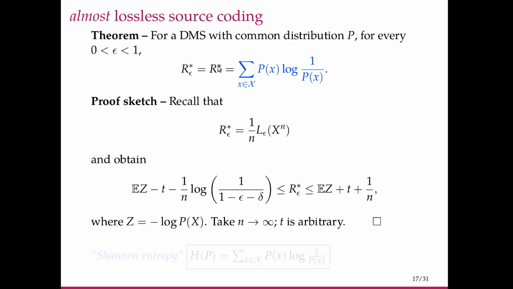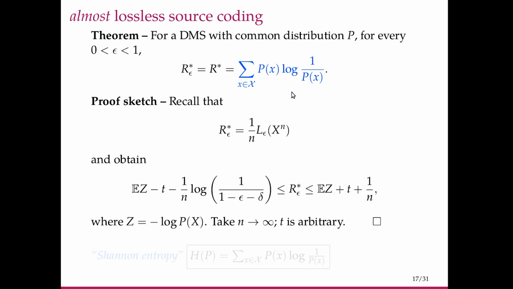R epsilon star or R star are quantities which are operational, meaning these are the rates of the codes that we would like to build. But what we have on the right hand side is a mathematical quantity. So this theorem relates an operational quantity to a mathematical quantity. Such a theorem is called a coding theorem.